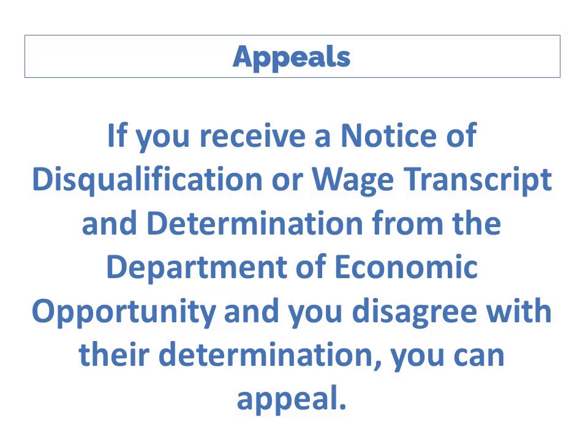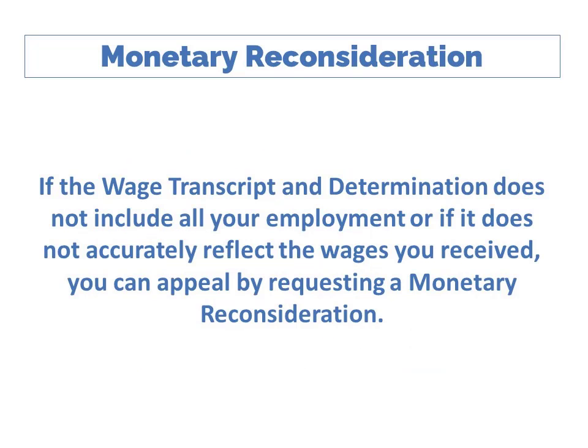If you receive a notice of disqualification or wage transcript and determination from the Department of Economic Opportunity and you disagree with their determination, you can appeal. If the wage transcript and determination does not include all of your employment, or if it does not accurately reflect the wages you received, you can appeal by requesting a monetary reconsideration. See our video on how to request a monetary reconsideration for more information.